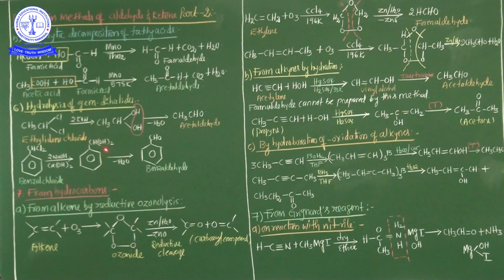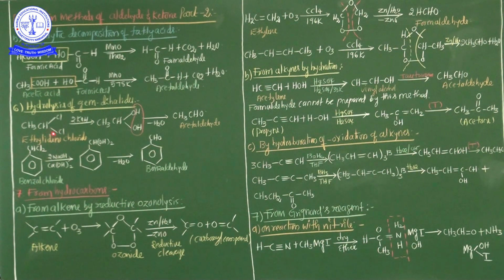In this preparation method, aldehydes are obtained by alkaline hydrolysis of those gem dihalides in which two halogen atoms are attached to the terminal carbon atom. So what is the gem dihalide? One in which two halogen atoms are attached to the terminal carbon atom. Usually a mild alkali is used for this purpose. So aldehydes and ketones are easily prepared with the help of hydrolysis of geminal dihalides.